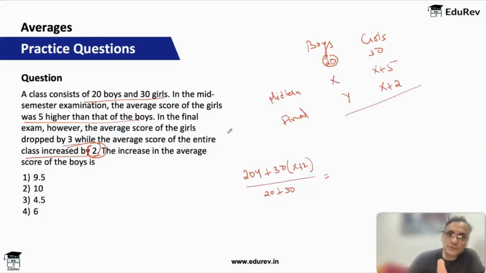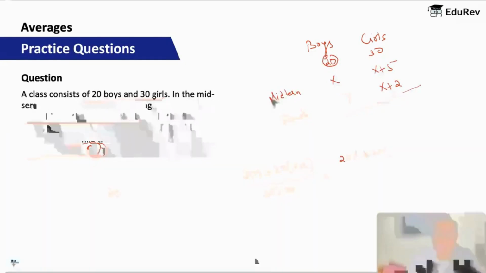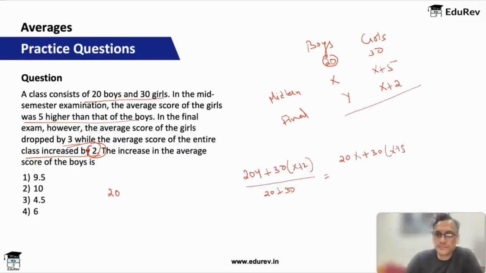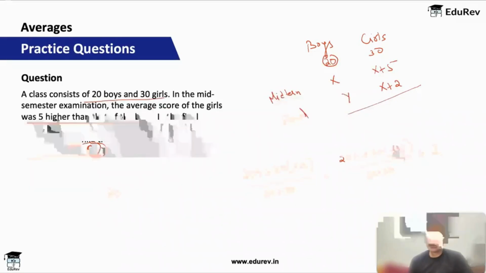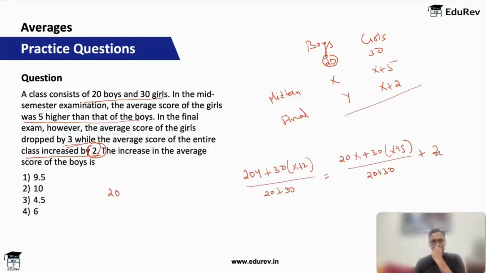So midterm also we will have to find the average. So midterm, what was the average? 20x plus 30 into x plus 5 upon 20 plus 30. This was the average, and in the final it increased by 2.